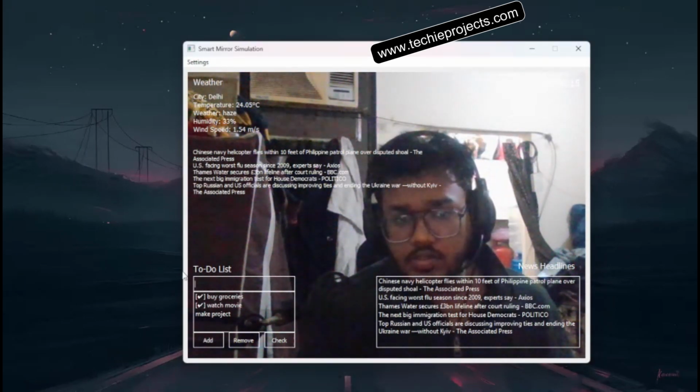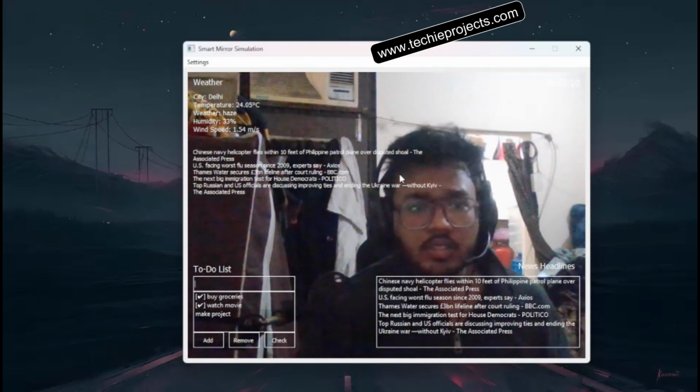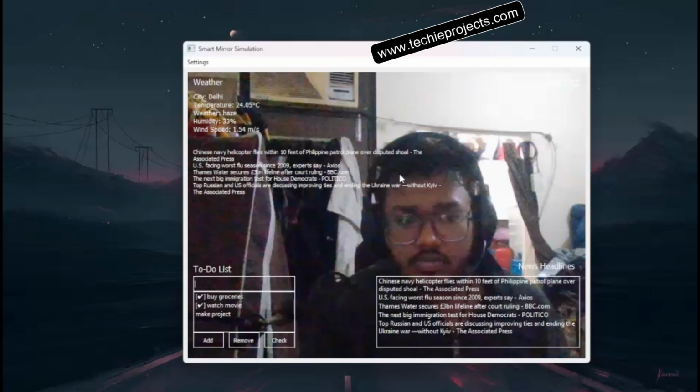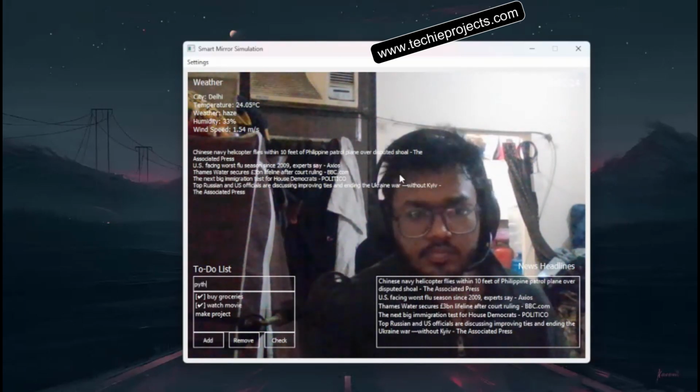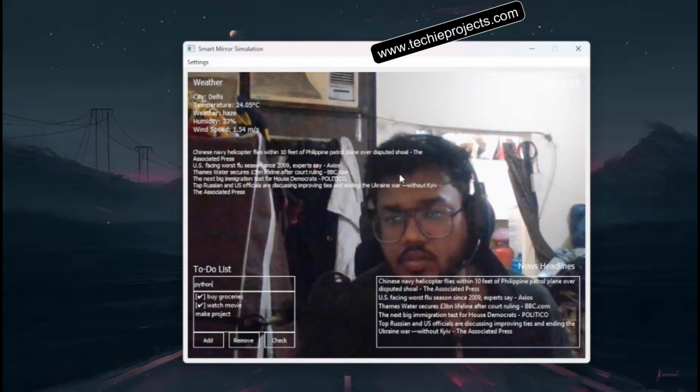So as you can see, this is the to-do list. You can add, remove or check item here as well. So let's add any item. Let's say Python. Mirror, tell me about Python.